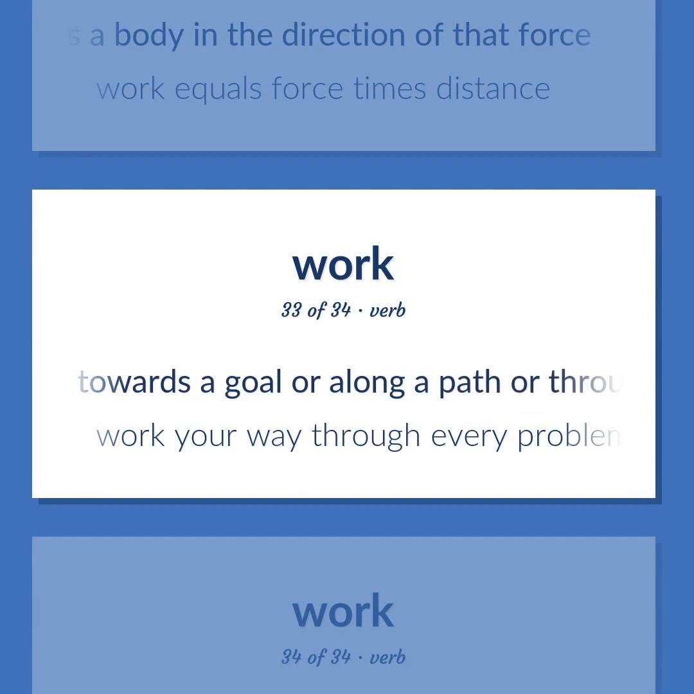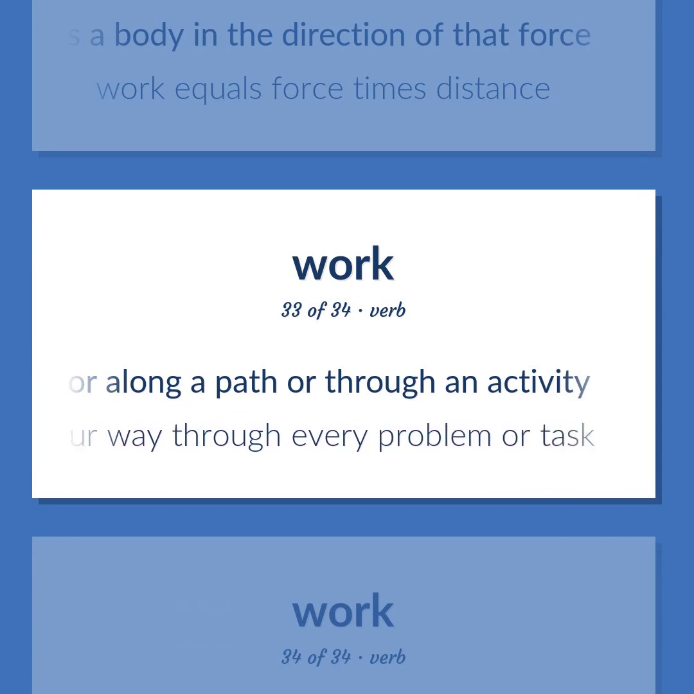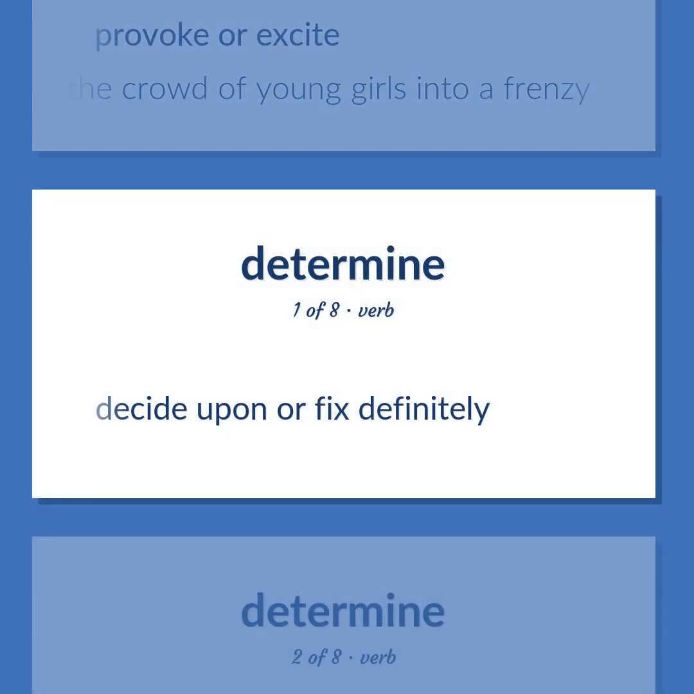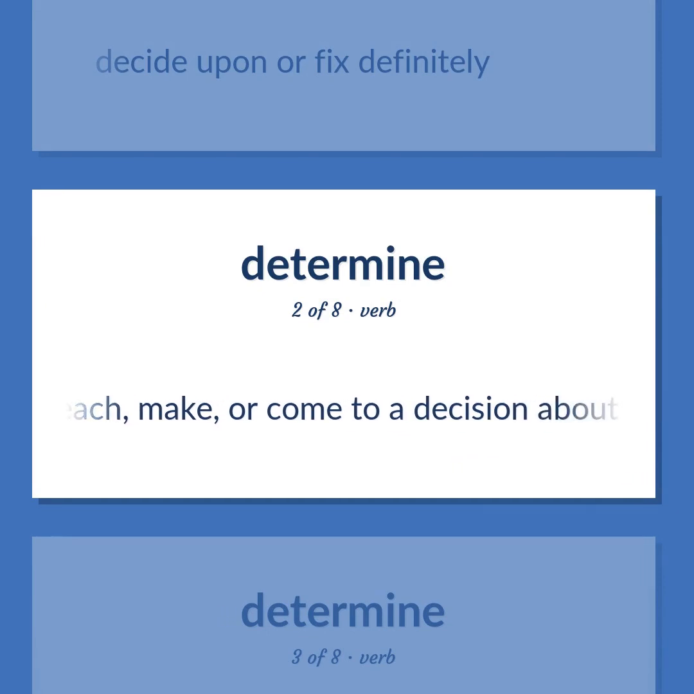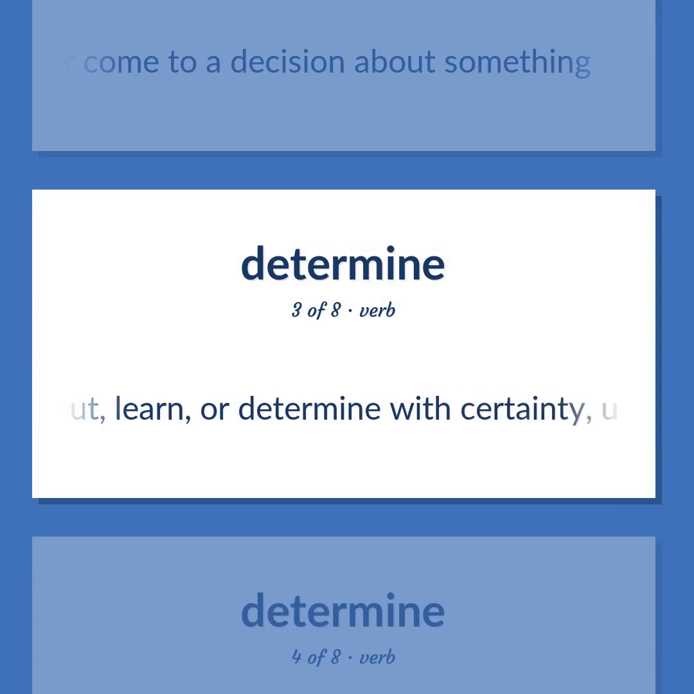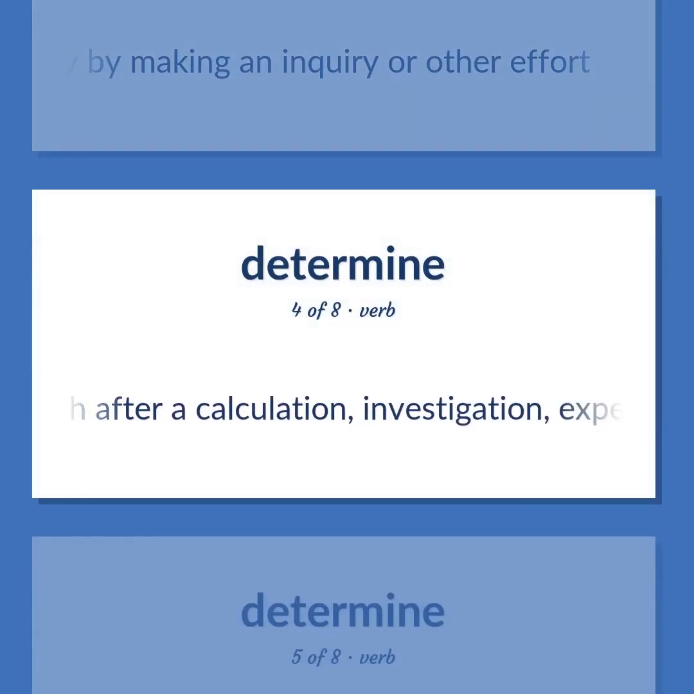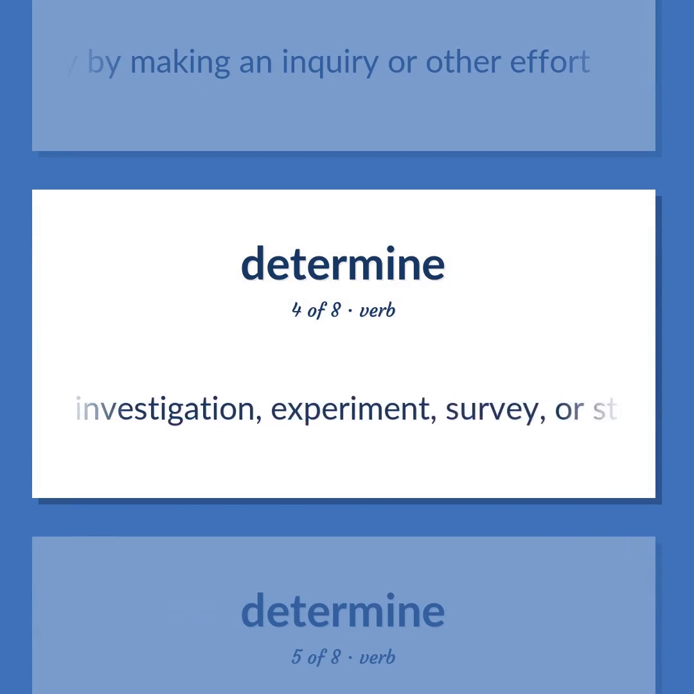Proceed towards a goal or along a path or through an activity. Work your way through every problem or task. Provoke or excite. The rock musician worked the crowd of young girls into a frenzy. Decide upon or fix definitely. Reach, make, or come to a decision about something. Find out, learn, or determine with certainty, usually by making an inquiry or other effort. Establish after a calculation, investigation, experiment, survey, or study.